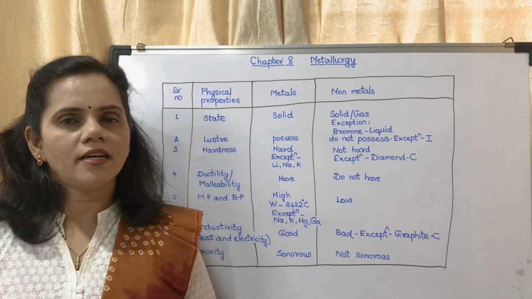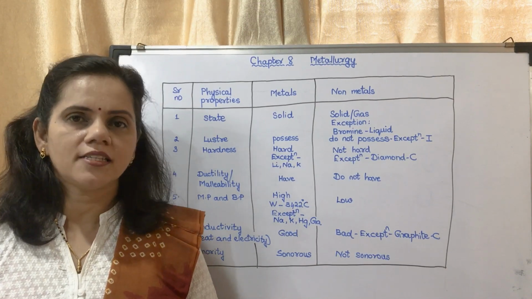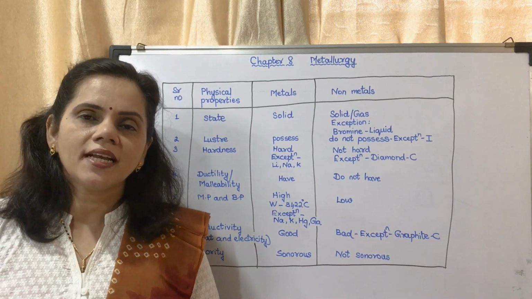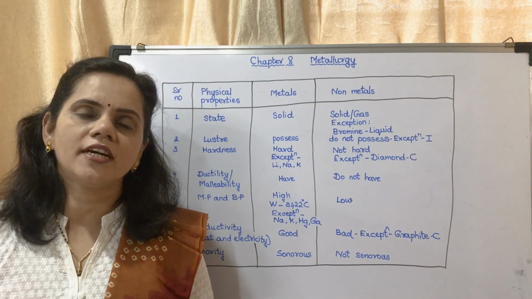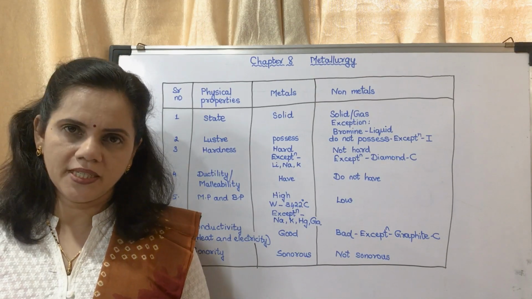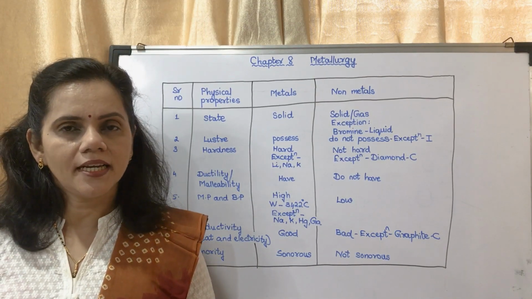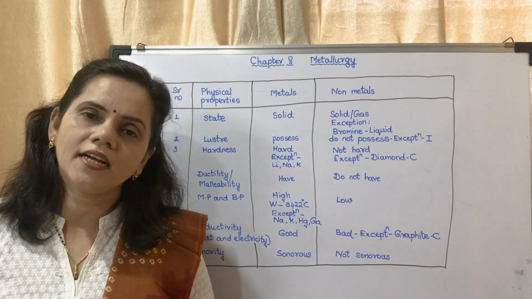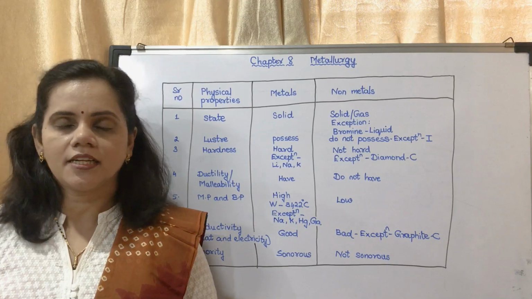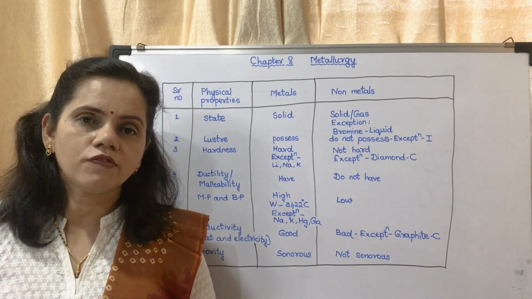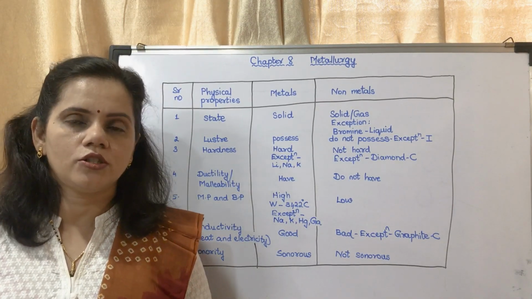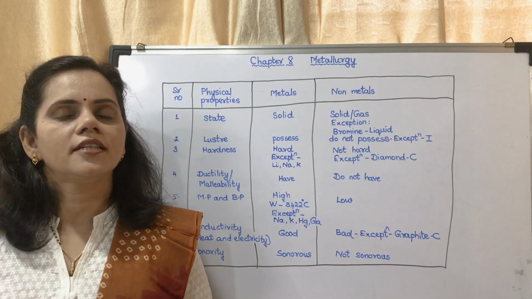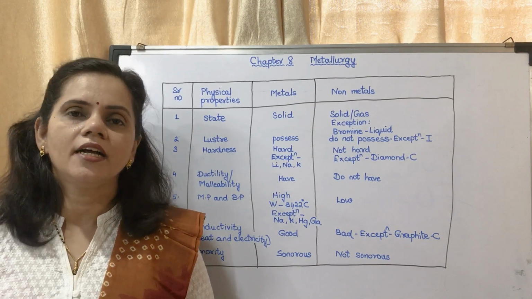Today we are going to start with chapter 8 of Science 1. The name of the chapter is Metallurgy. In this chapter we are going to study about metals and non-metals. First we will be studying about the physical properties of metals and non-metals. Then we will be studying about the chemical properties of metals and non-metals. Then extraction of metals and corrosion. These are the four main topics of the chapter. First, we will study about the physical properties of metals and non-metals.